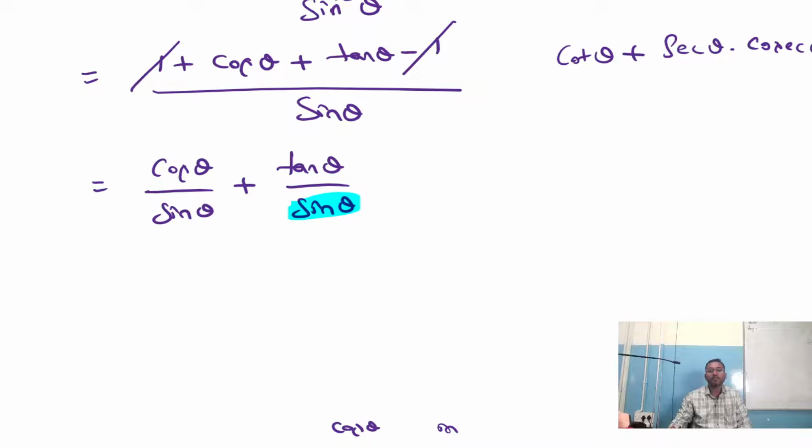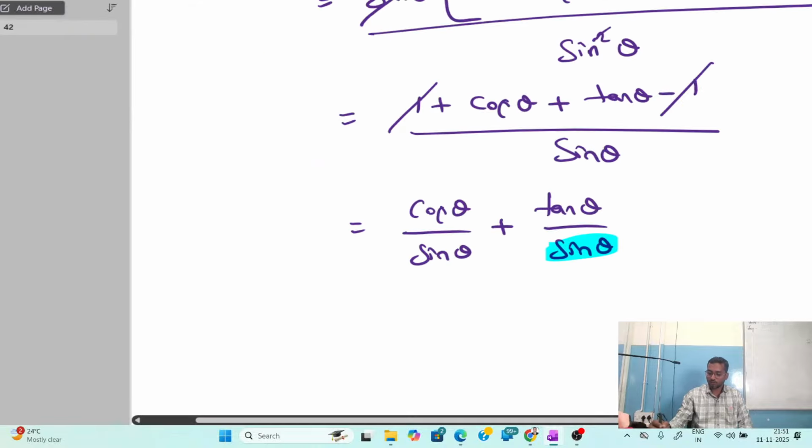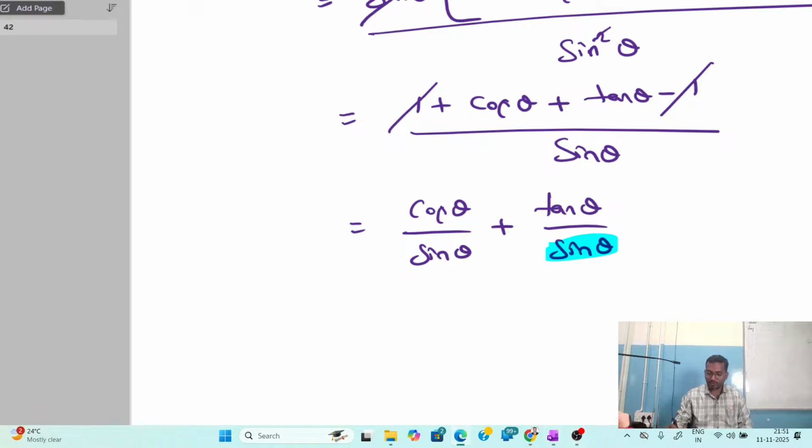Am I right? Cot theta plus secant theta into cosecant theta. That should be our answer. We want cosecant also, right? We want secant also. Let's see once. What is the RHS? Let me have a check. The RHS here is cot theta plus secant theta into cosecant theta.